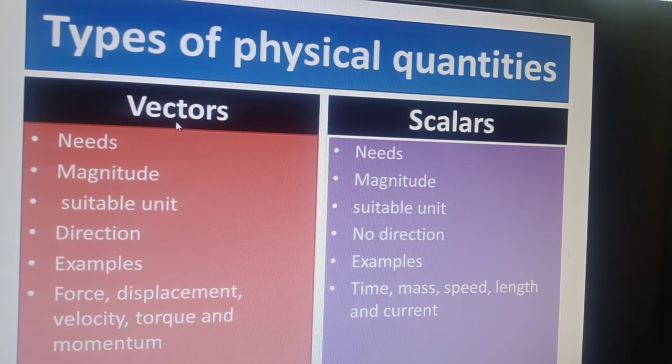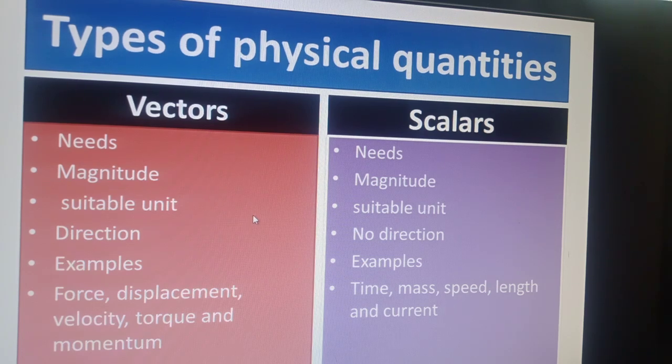Vectors, we can define them as those physical quantities for whose complete description we not only need their magnitude on a suitable scale or unit, but we also need a proper mention of direction.